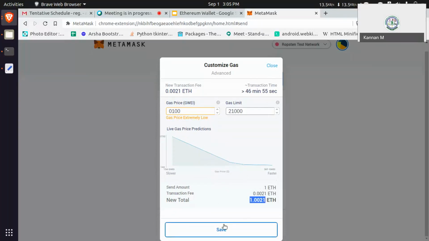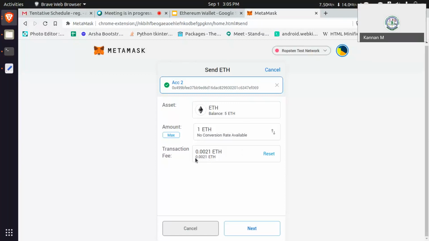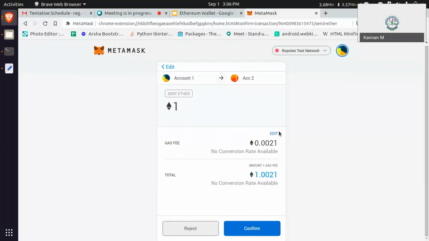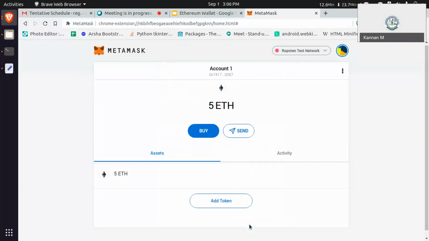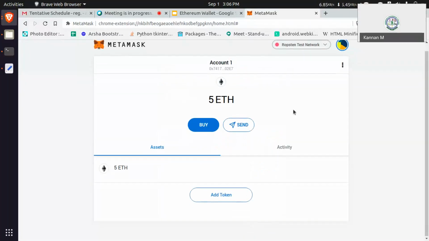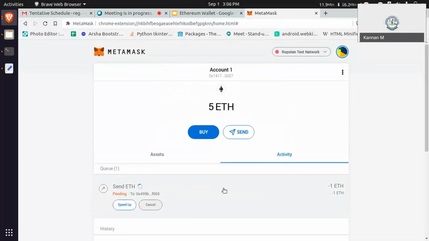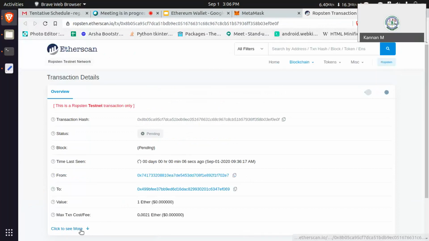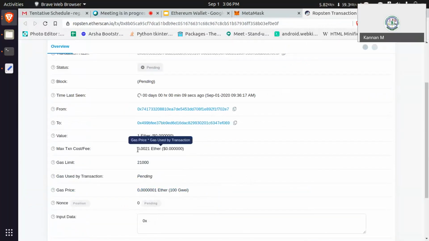Now I am going to initiate the transaction. So you can see that this is what I am going to spend for transaction fees. This is my transfer amount. Just doing next. It will ask if you want to edit gas again. We can edit it and then confirm. You can see the transaction is pending. The gas fee we set is like 0.021 ether.